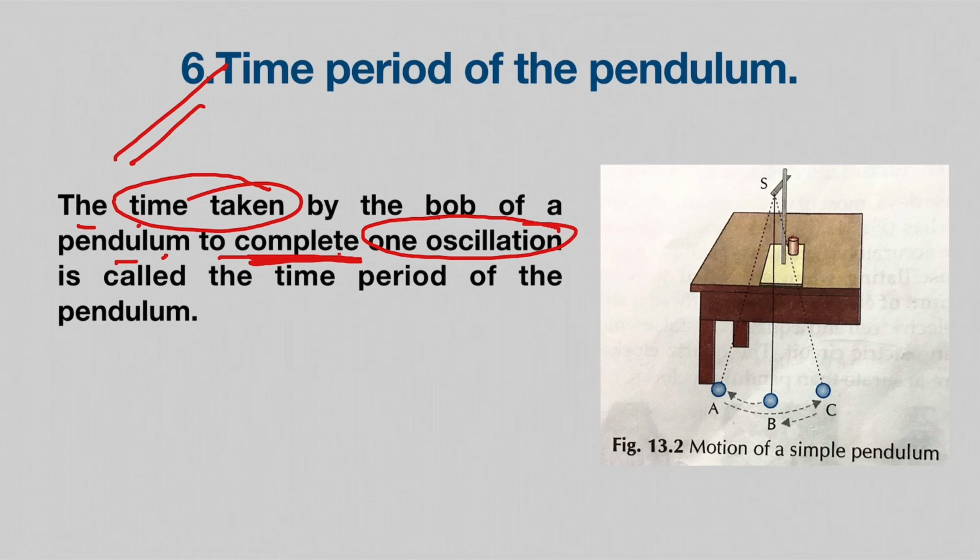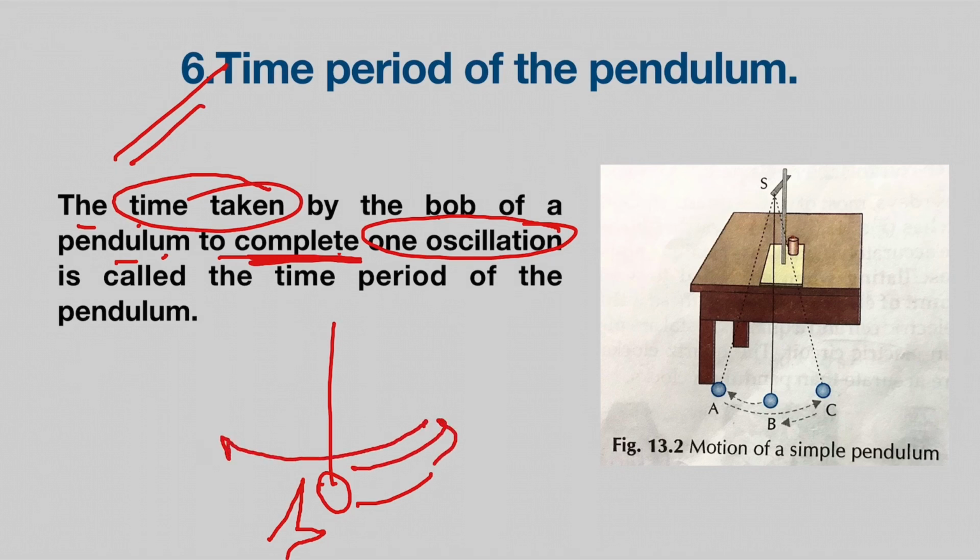It means that suppose here is the metal ball. Now if I push this metal ball with my hand towards this side, it will be in motion, so it will travel this side and then come back, and as soon as it reaches back here, we will say that at this point the metal ball has completed one oscillation.